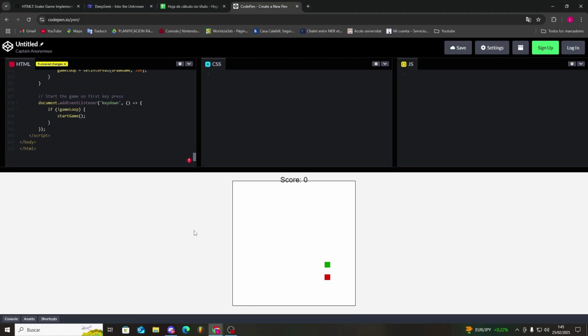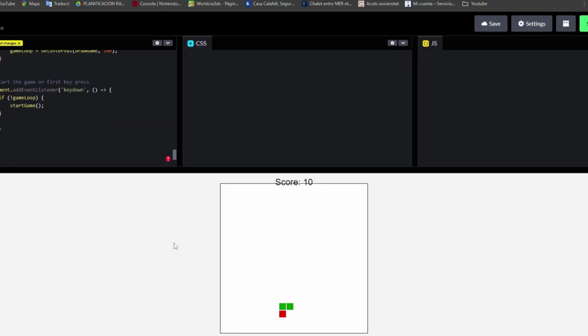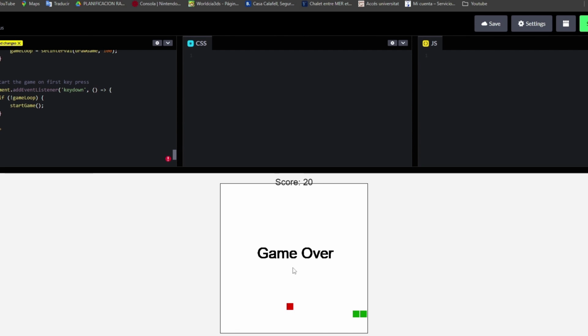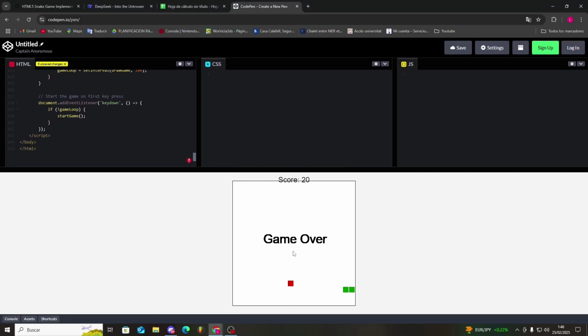Let's try it. As we can see, we can add apples, perfect. And if I crash into a wall, it's game over. Pretty good. It adds score, shows game over, adds a tail for apples, quite well done. In fact, when I tell ChatGPT, I always say you hit walls and come out elsewhere, so there's never a game over. So well done. Plus, it's the first try. I simply gave it a short prompt to make snake in HTML and it did it.